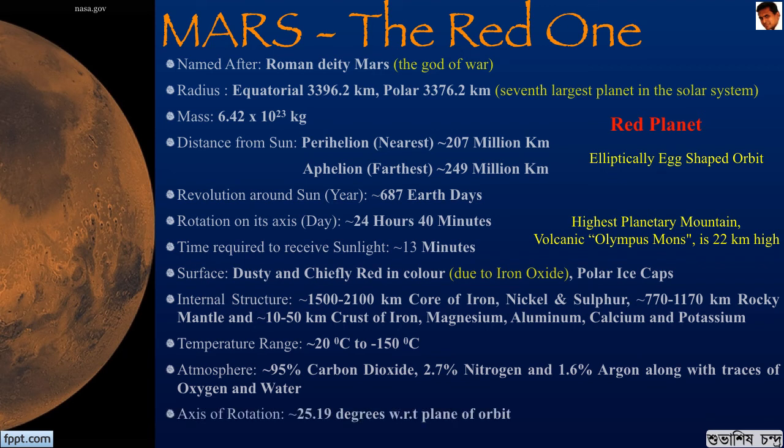The axial tilt is about 25.19 degrees with respect to the plane of the orbit. Life is non-existent, even though Martians have been the predominant alien species famous among all fiction writers.